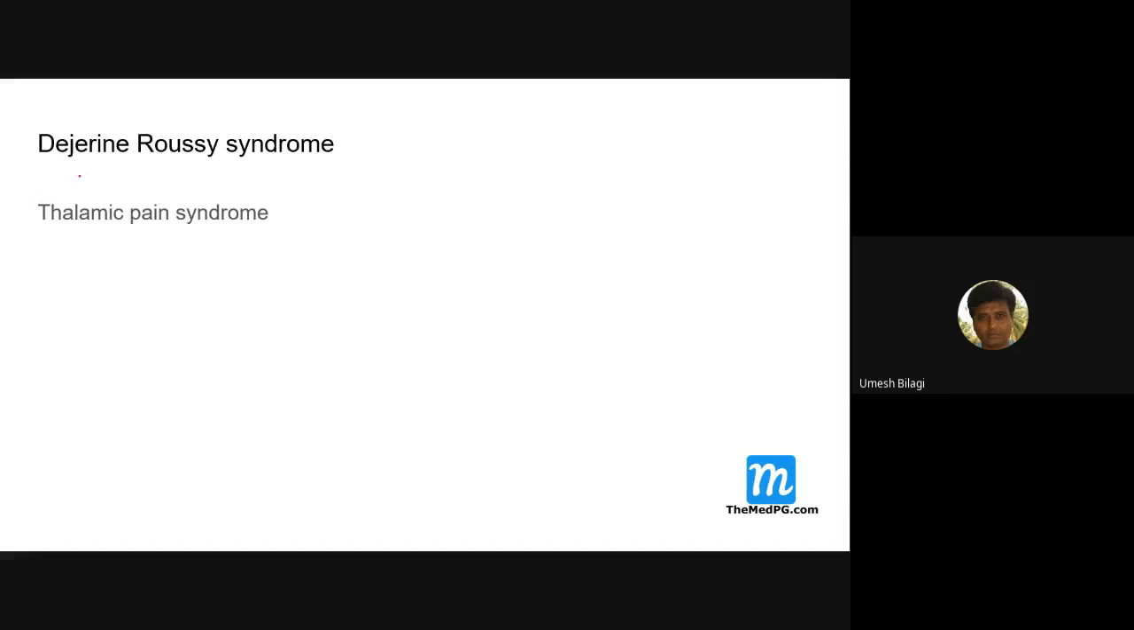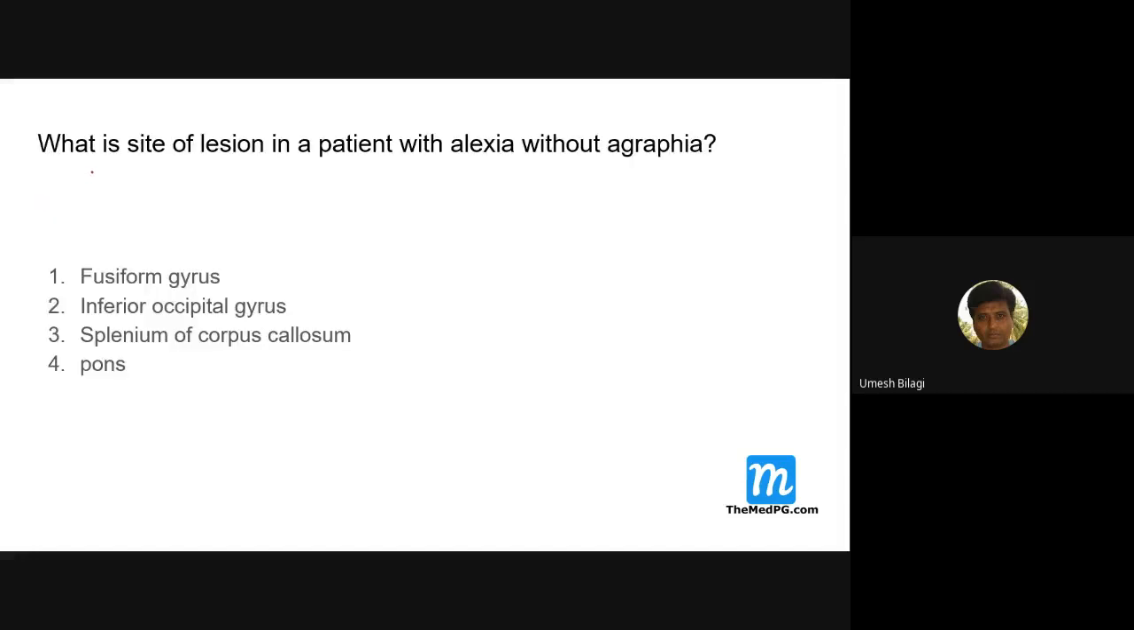This one I discussed: thalamic pain syndrome. What is the site of lesion in a patient with alexia without agraphia? Now this patient cannot read, but he can write. But where is the lesion? Fusiform gyrus, inferior occipital gyrus, splenium of corpus callosum, pons. The pons is not concerned with this. Forget about it. If it is a cortical problem, this is the answer.